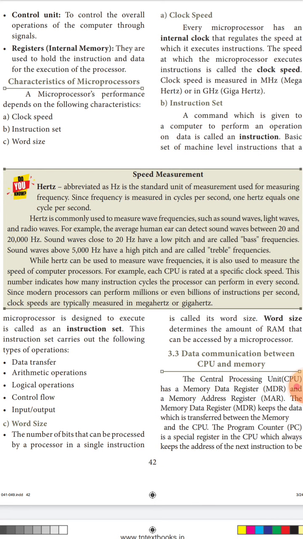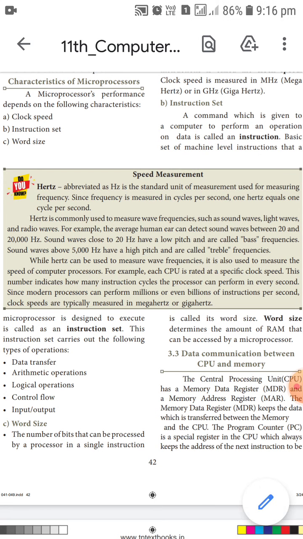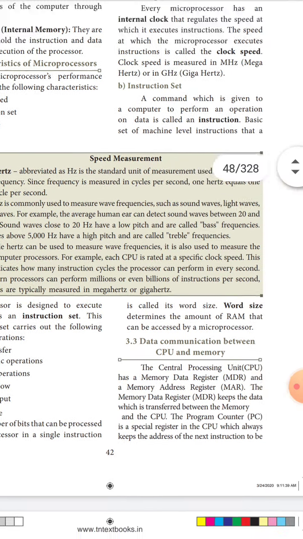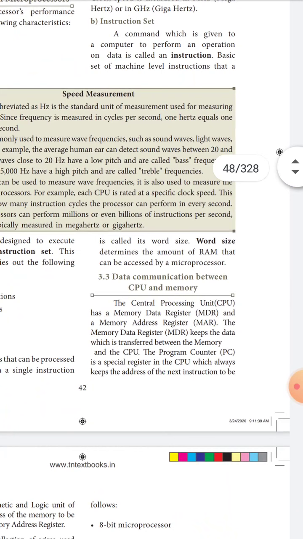Modern processors perform millions or even billions of instructions per second. Clock speed is typically measured in megahertz or gigahertz. What is the measurement used for clock speed? Megahertz or gigahertz.